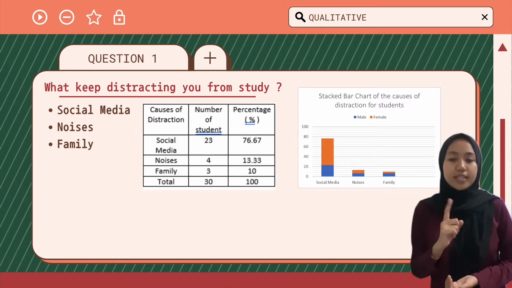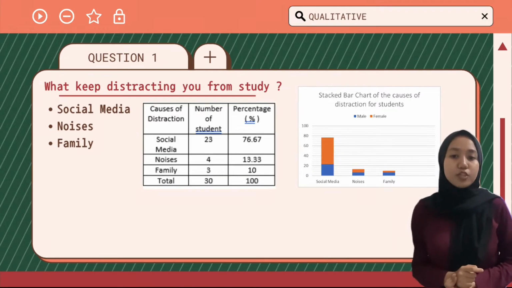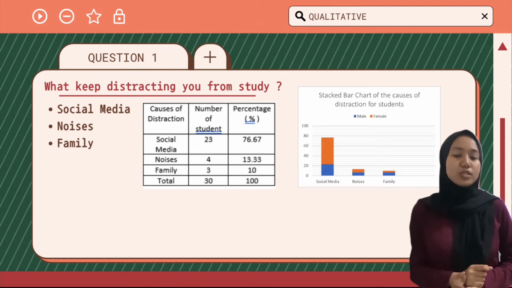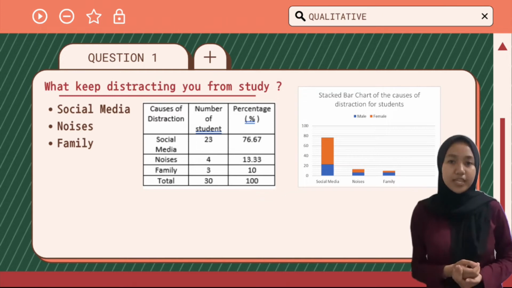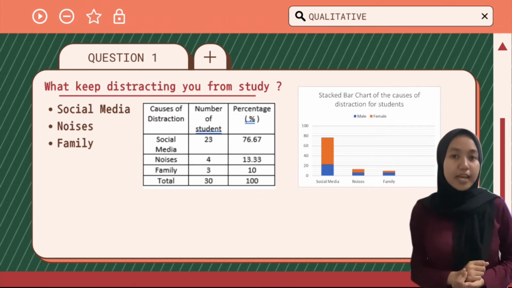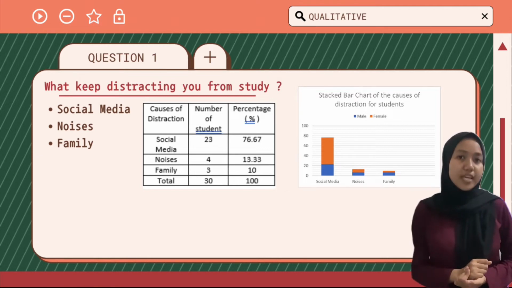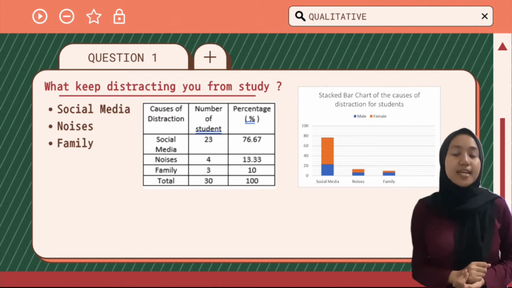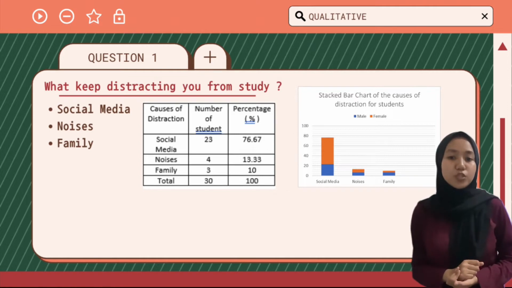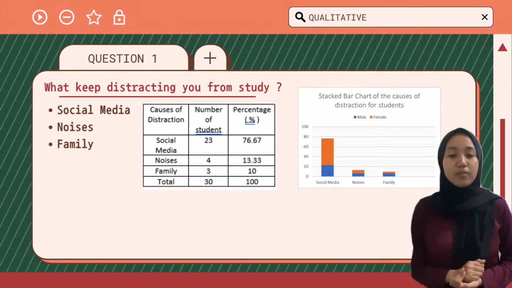For question 1, the question is, what keeps distracting you from study? This is qualitative data, and there are 3 choices of answers, which are social media, noises, and family. 23 students chose social media as their cause of distraction. 4 students chose noises, and the last one is family, which 3 students chose. As you can see in this slide, there is the stacked bar chart of the causes of distraction for students. The orange one is for female data, and the blue one is for male data.